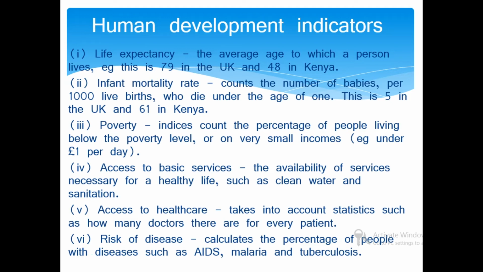Poverty indices count the percentage of people living below the poverty line, for example, $1 per day. In India, it is around 300 per month.